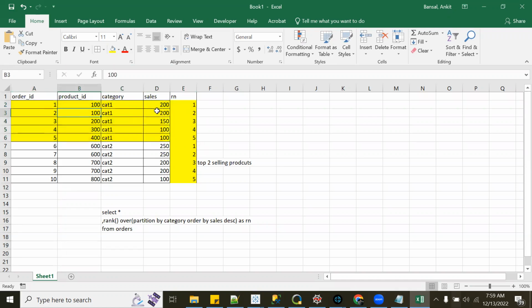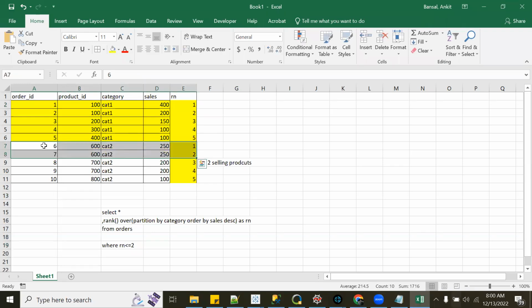Even if product ID is, let's say, 100, there were 2 products sold. This is 400, let's say 200 and 400. So for the different products, this product had quantity 2, and this one had quantity 1, so it is 400 and 200. If I put where Rn less than or equal to 2, you will get these two rows from the category 1 partition, and again these two from the other.